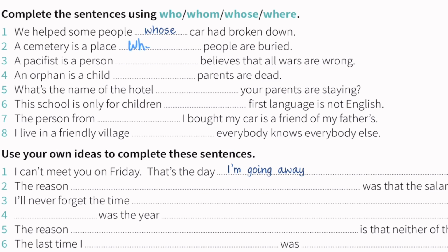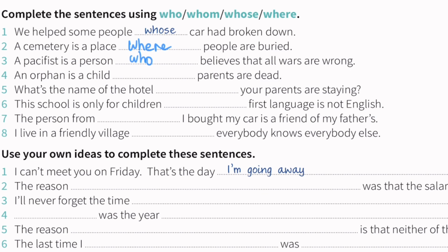We have to use the relative clause where. And then a pacifist is a person. So, a person, of course, we have to use who. Who believes that all wars are wrong. The pacifist is a person who believes that all wars are wrong.